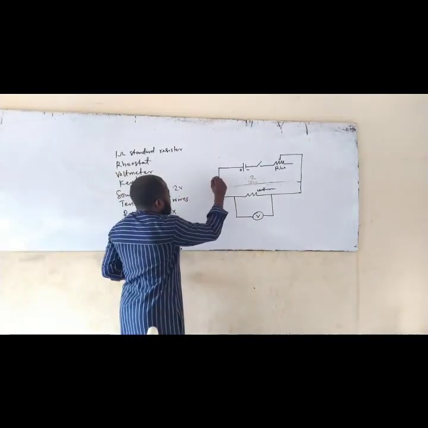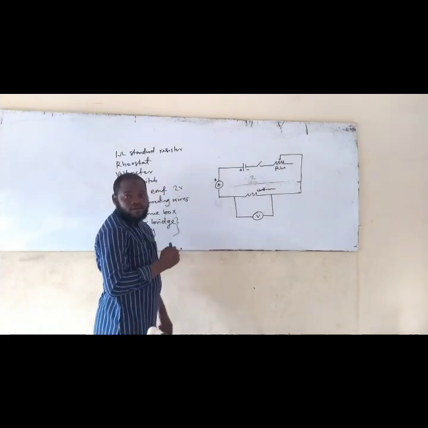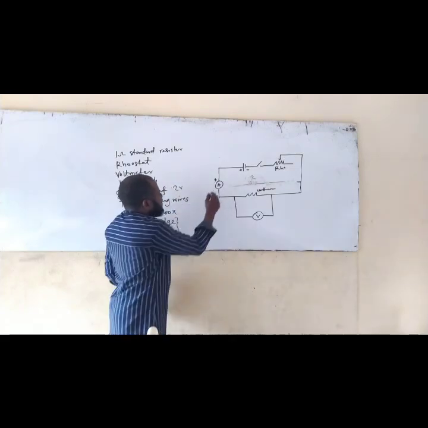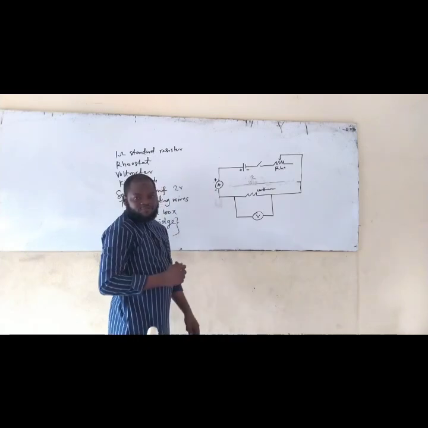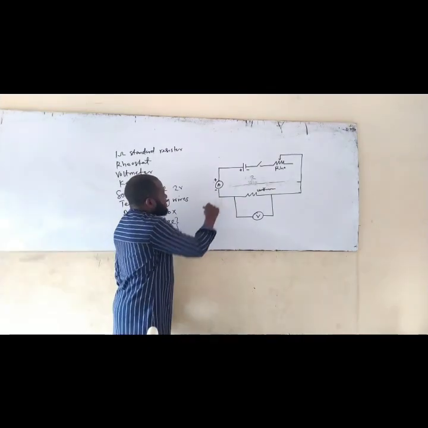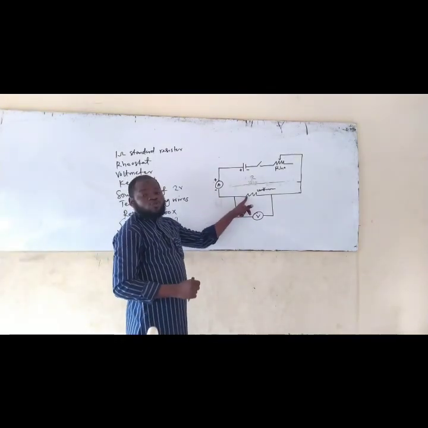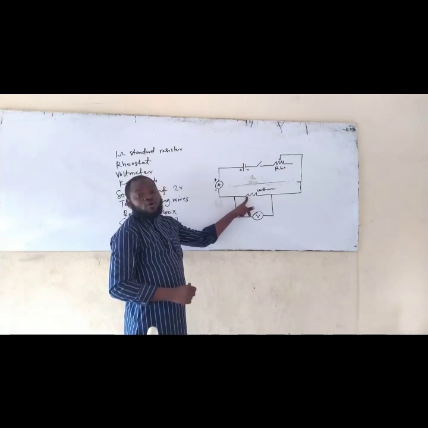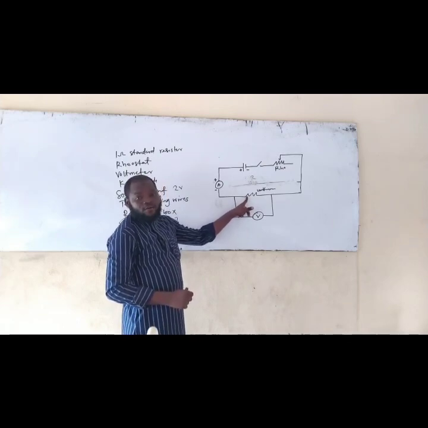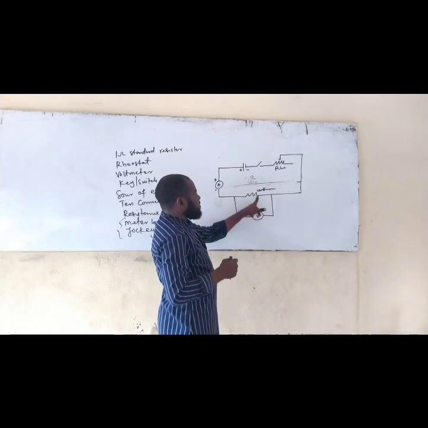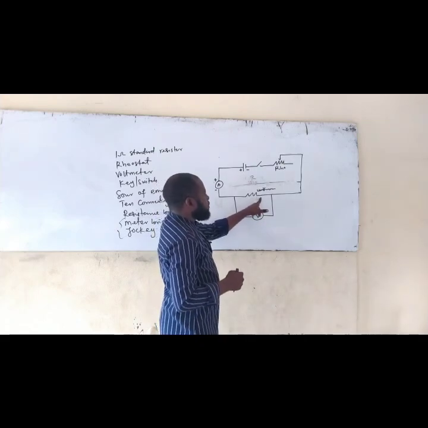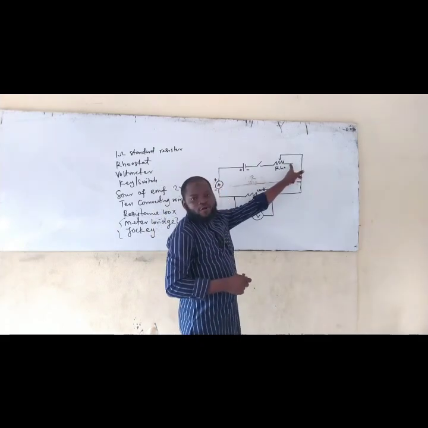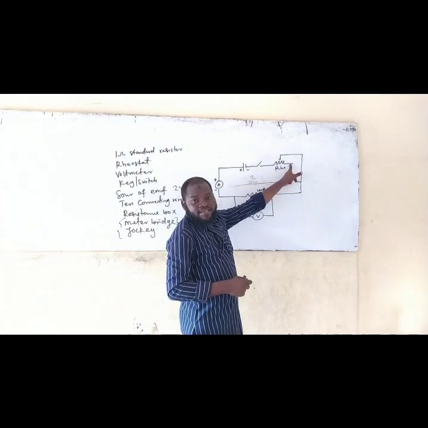So this place is going to be the positive pole of the ammeter. If here is the positive pole of the ammeter, here is going to be what? The negative pole. So this negative pole is what you are now going to connect to this resistor. Are you getting it now? So the other end of this resistor is what you are going to connect to the end of the rheostat. Am I making sense now?